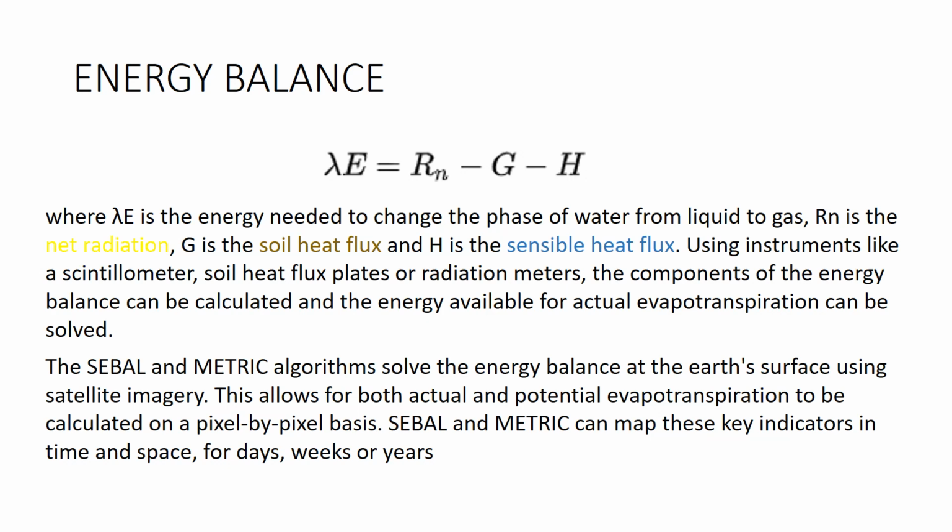The SEBAL and METRIC algorithms solve the energy balance at the Earth's surface using satellite imagery. This allows for both actual and potential evapotranspiration to be calculated on a pixel-by-pixel basis. SEBAL and METRIC can map these key indicators in time and space for days, weeks, or years.